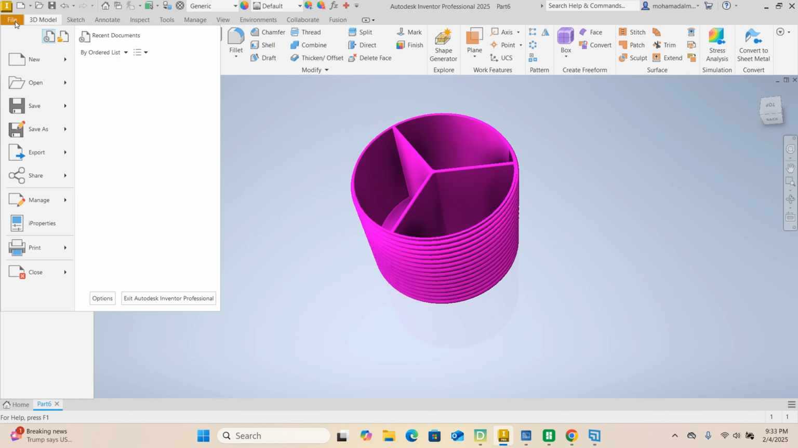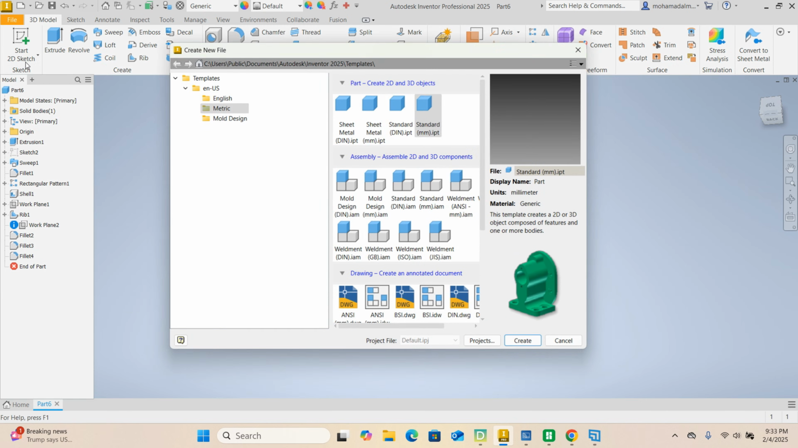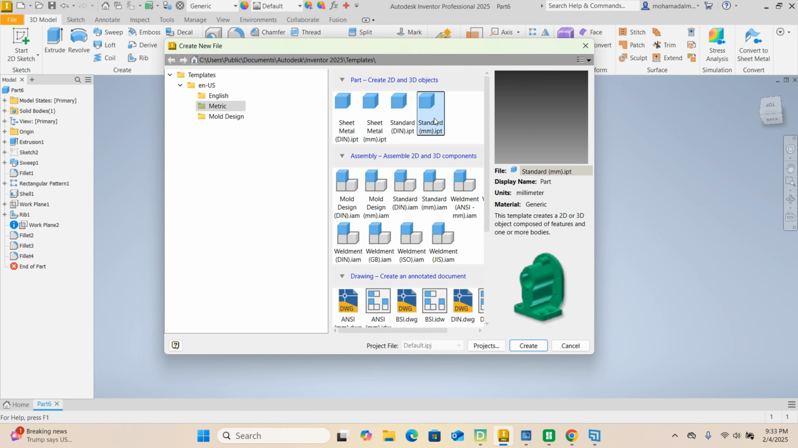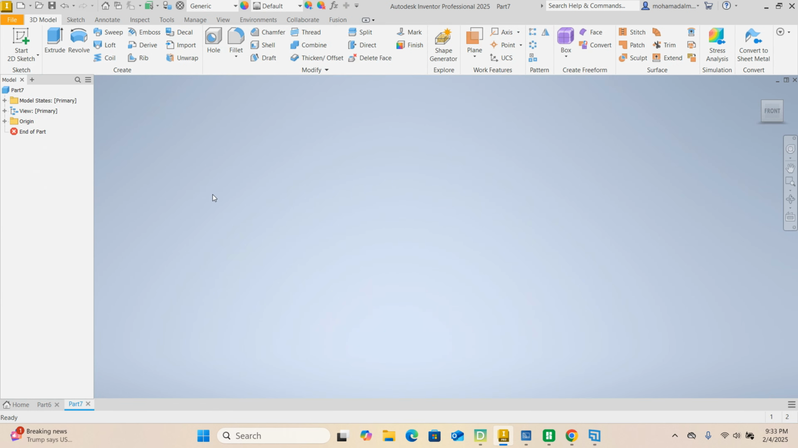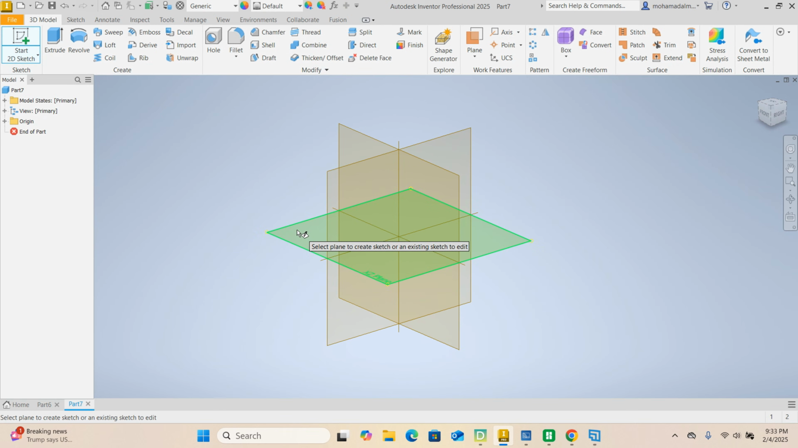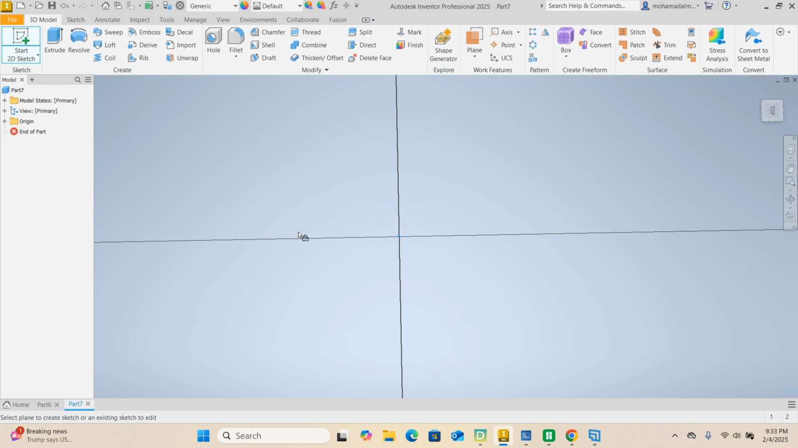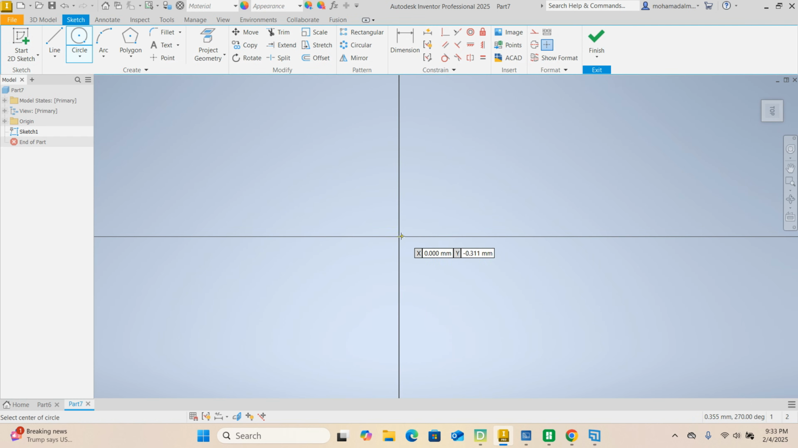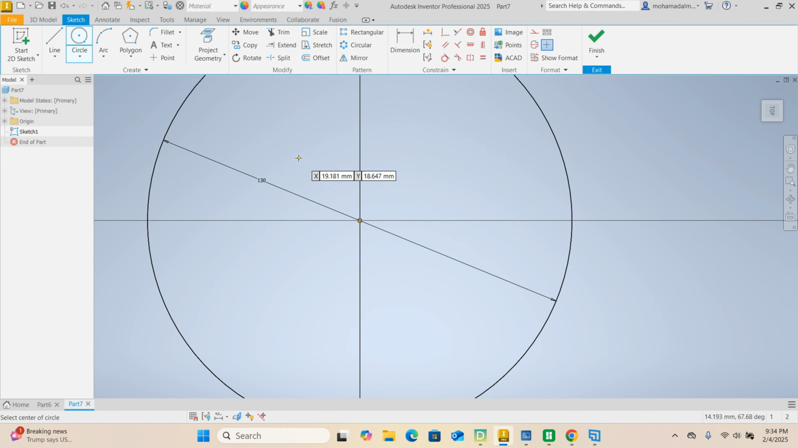Find, select new. We're going to work in metric. Create. All right, start a 2D sketch on the XZ plane. Awesome. Let's go ahead and draw a circle at the origin. The diameter of the circle, we're going to use dynamic input. The diameter is going to be 130. And then finish